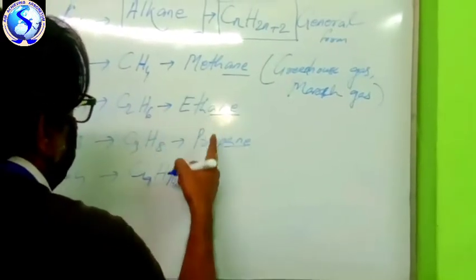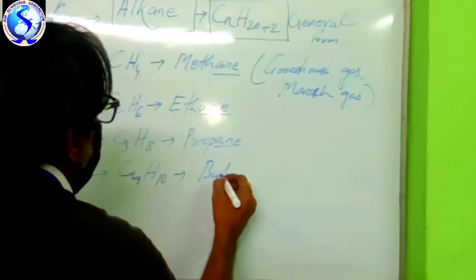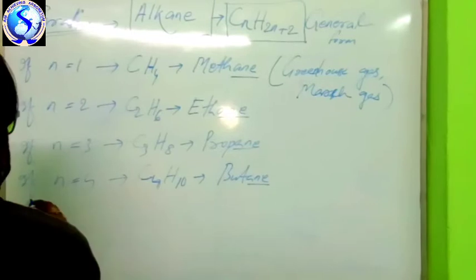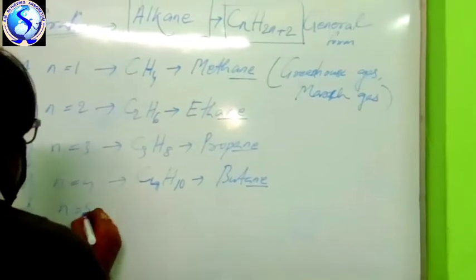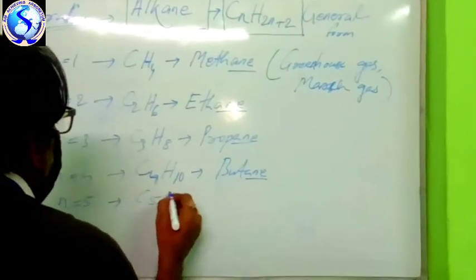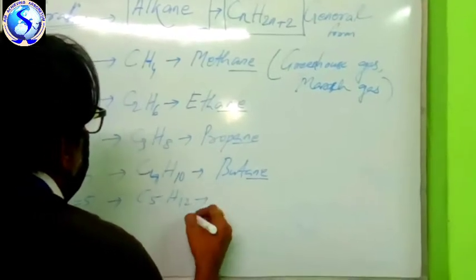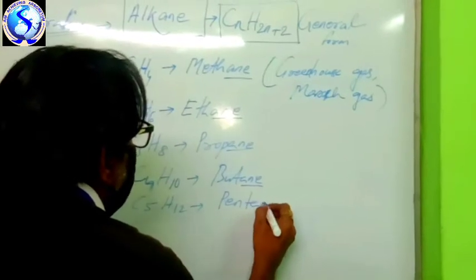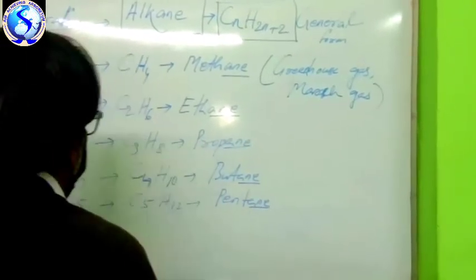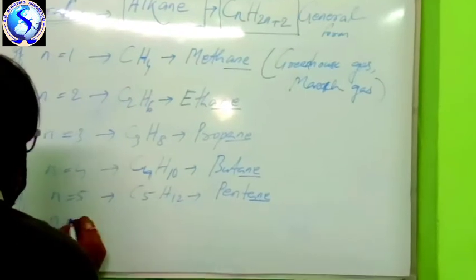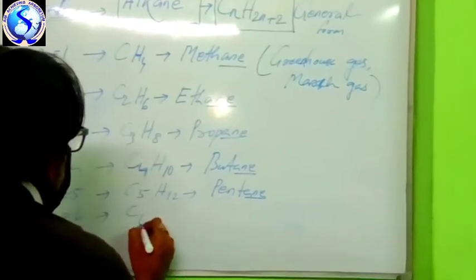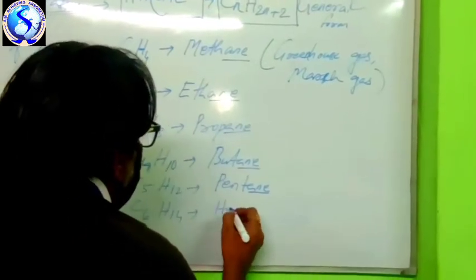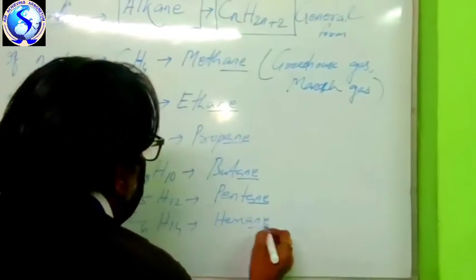Methane, ethane, propane, butane. In case of butane, carbon is 4. If n is equal to 5, this will be C5H12. This will be pentane. If n is equal to 6, the name will be C6H14, hexane.